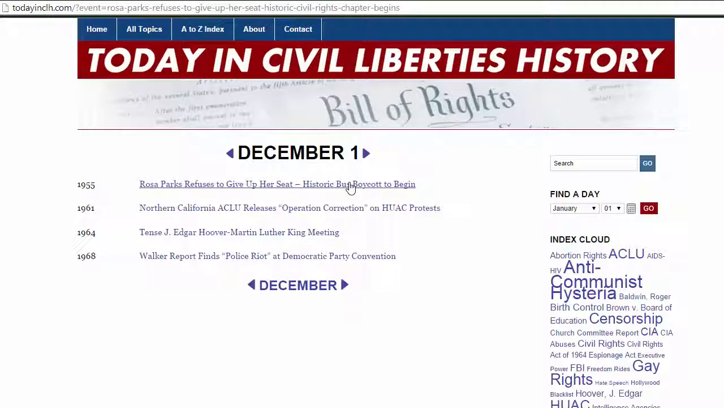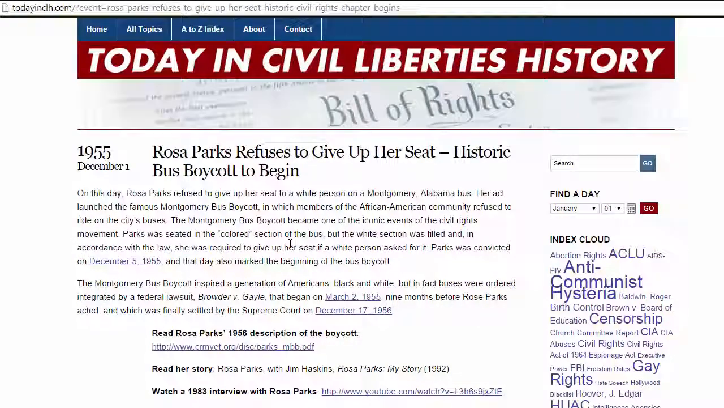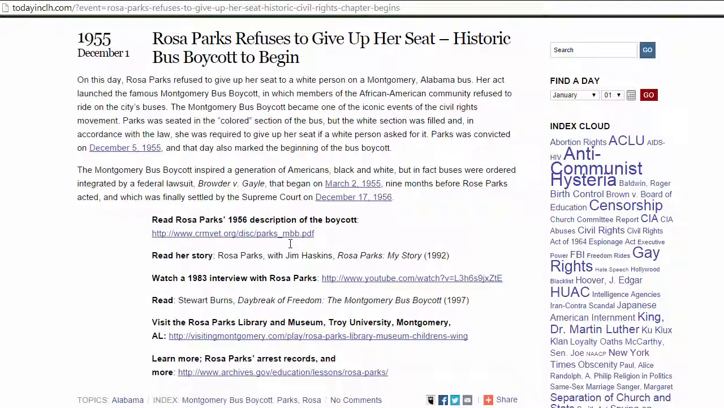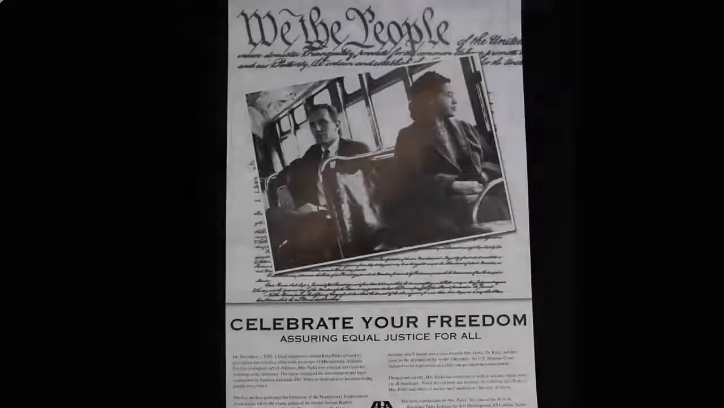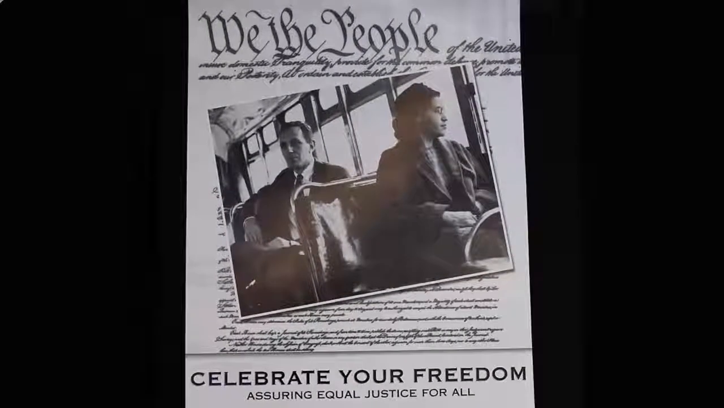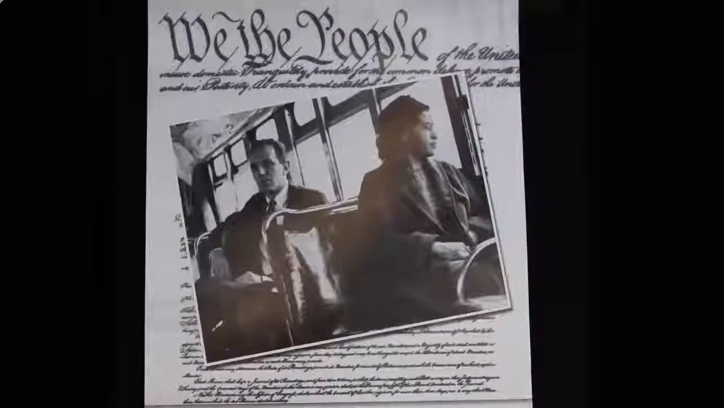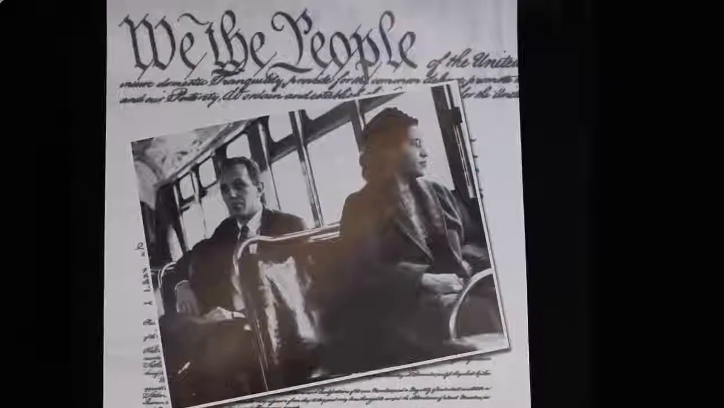McCarthyism, as it came to be called, was marked by just irrational and unfounded charges of subversion and communist sympathies. In the face of attacks on American liberties, people fought back, often with acts of individual courage. For example, on December 1st, 1955, Rosa Parks refused to give up her seat on a Montgomery, Alabama bus, and her act inspired further challenges to segregation all across the country.